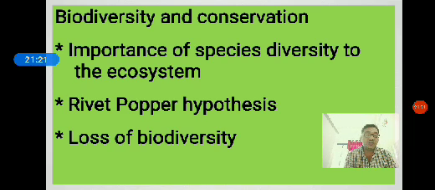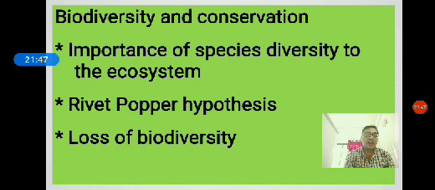According to IUCN, the International Union for Conservation of Nature and Natural Resources, they established a book called the Red Data Book, Red Data List, in 2004.